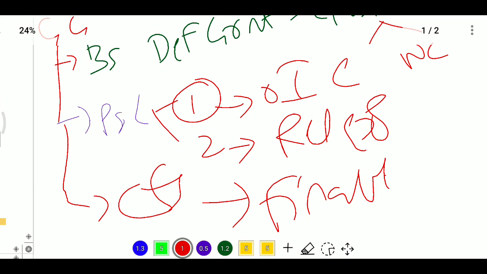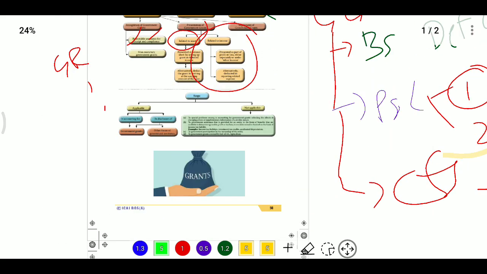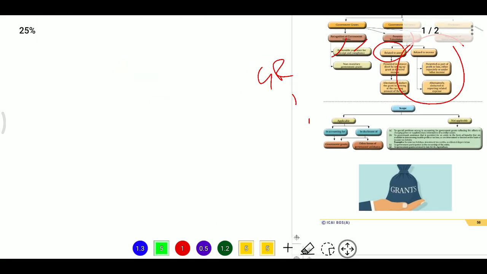And in profit and loss account we have two options. Option 1 will be the grant income is shown separately in other income. Option 2 will be the grant income is deducted from the related expenses. And after that, cash flow statement. In cash flow statement it will be shown in financing activity.